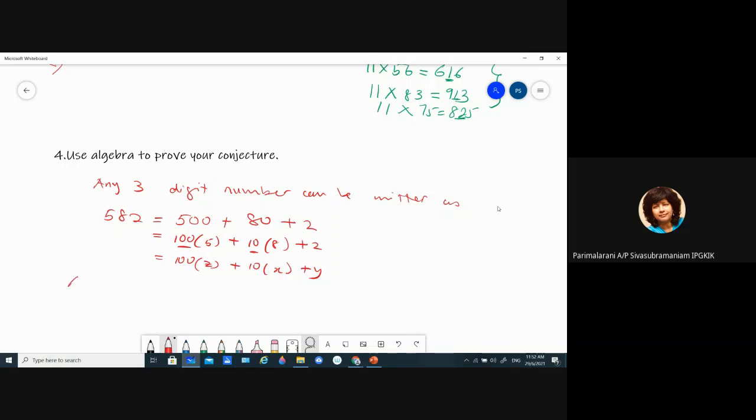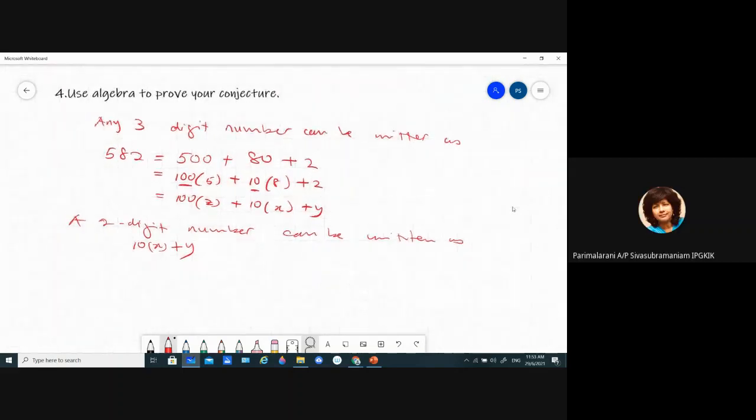A two-digit number can be written as 10x plus y, correct?